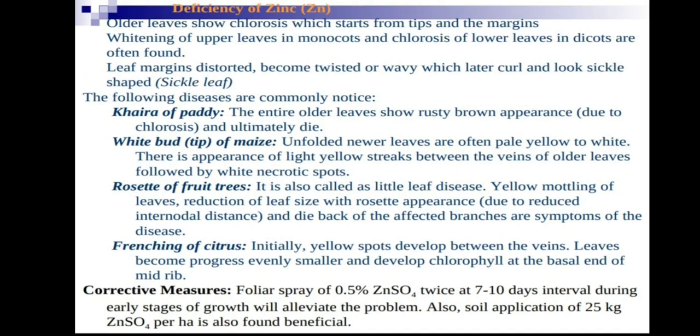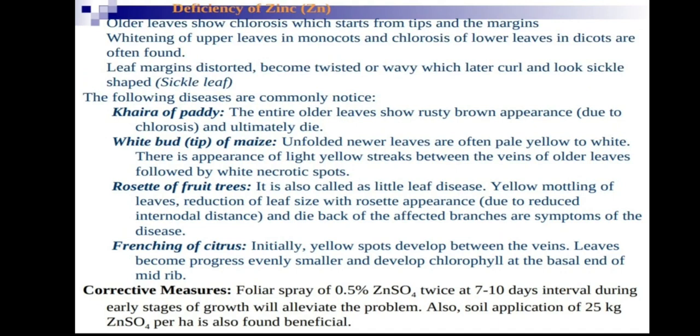Okay, there are small leaves, but in a high number, more than the required number. More leaves are there, so the leaf size is reduced, with rosette appearance due to reduced internode distance. Okay, frenching of citrus. Frenching of citrus is caused by zinc deficiency: rosette of fruit trees, frenching of citrus, Khaira disease. Okay, white tip of maize. Only if maize is mentioned does it belong to zinc, otherwise it belongs to copper.